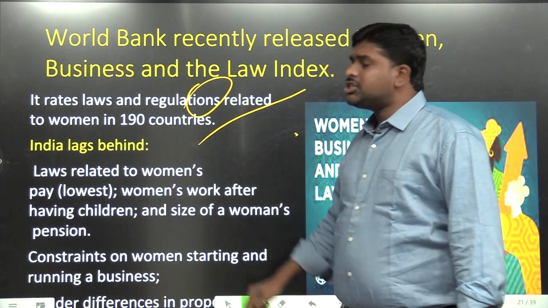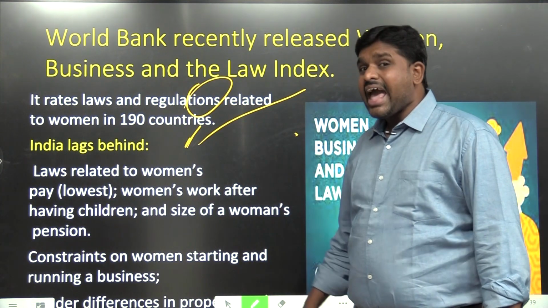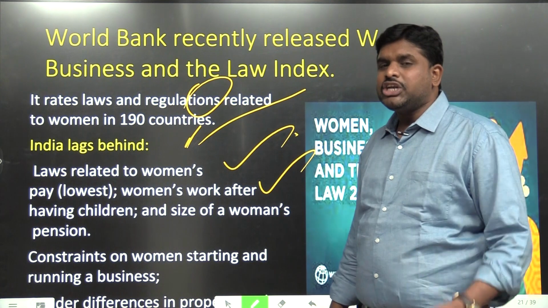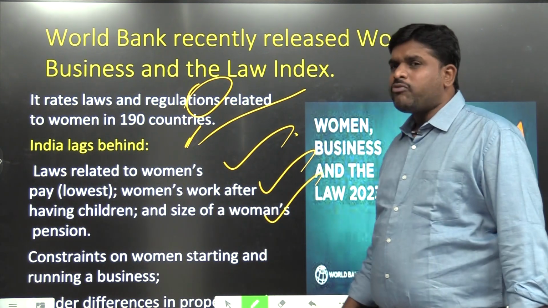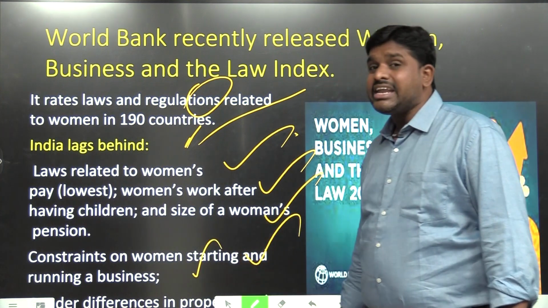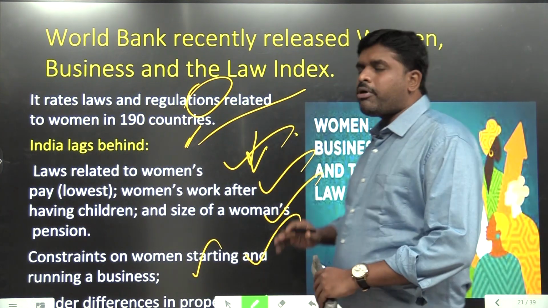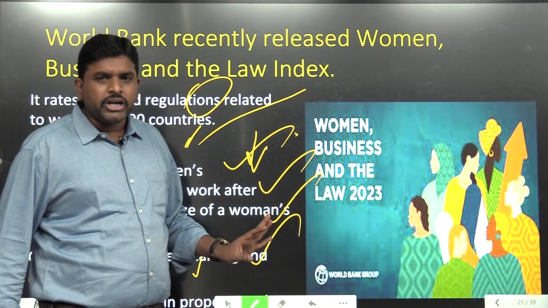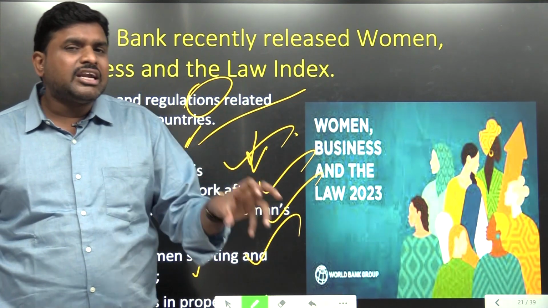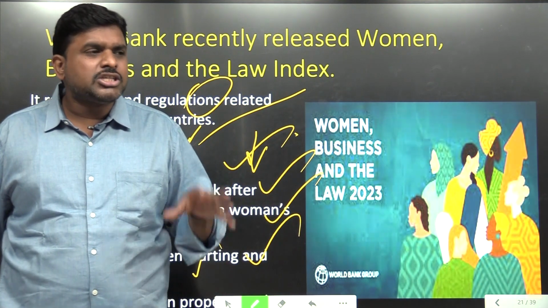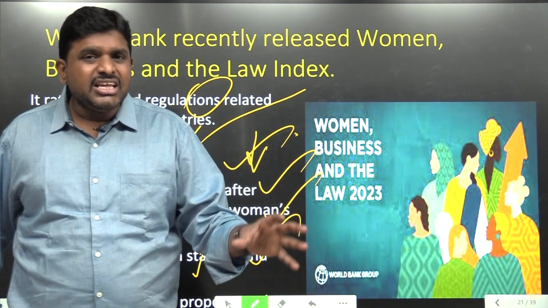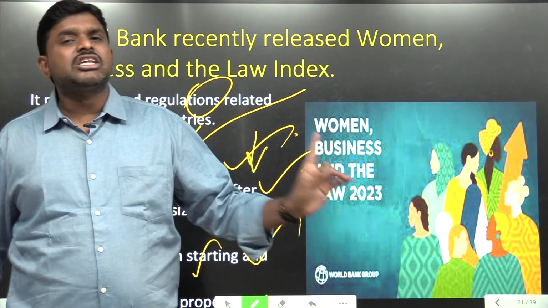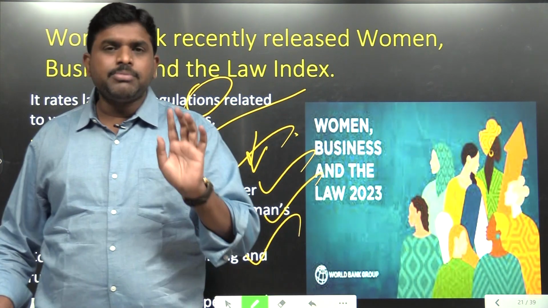It rates laws and regulations related to women in 190 countries. India lags behind. Laws related to women's pay are weak. Women working after having children, bothering more about the family, and the size of women's pension. Constraints on women starting and running a business are very, very poor in India. So, from the prelims point of view, the report called Women, Business and the Law 2023 is released by the World Bank. With respect to women's participation in startups, in the economy, women's salaries and pensions, we are very, very low compared to the rest of the world. Hence, we are underperforming.